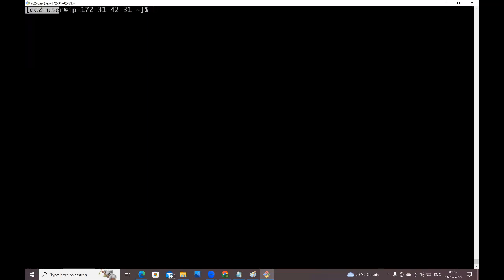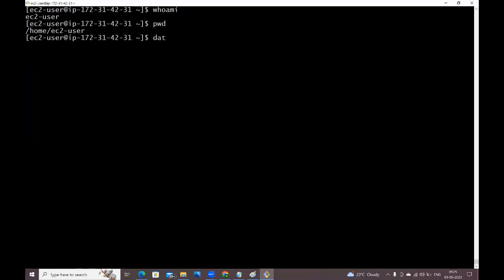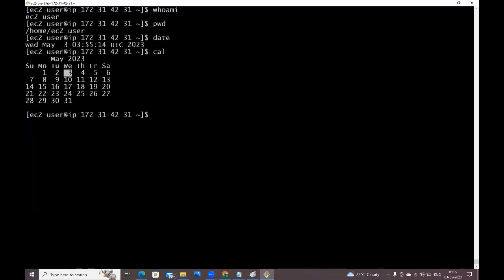ec2-user, this is the Linux virtual machine IP address. Currently you are in the Linux machine. Here you can practice your commands. Who am I? I am the ec2-user. Present working directory, home ec2-user, today's date, calendar, everything you can practice here. We have connected to the Linux virtual machine from git bash.